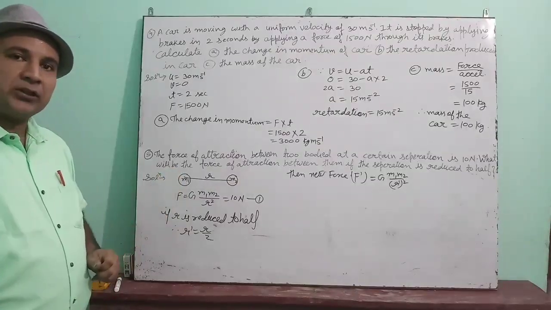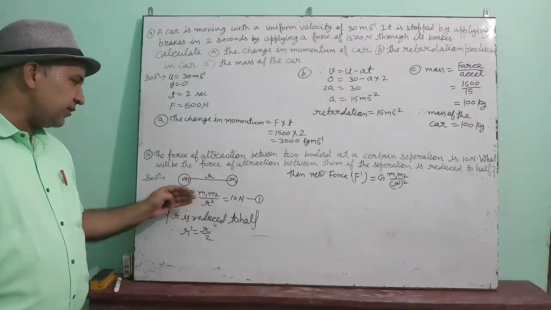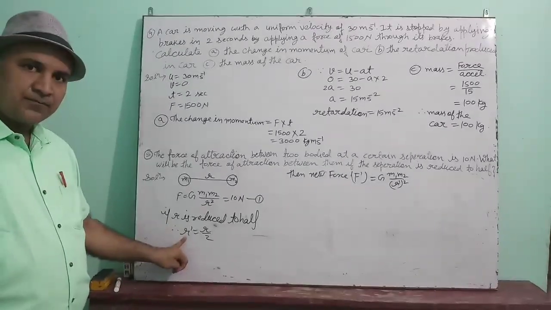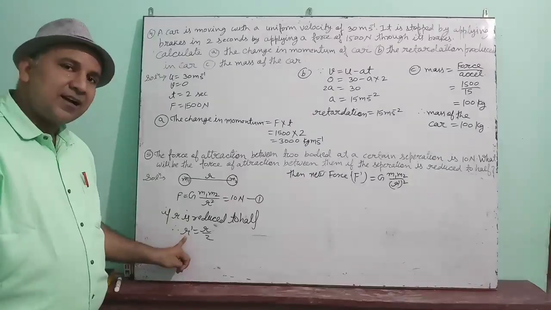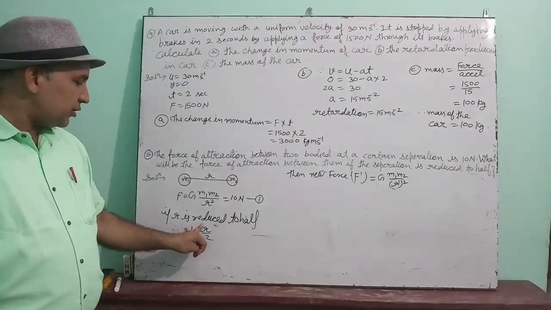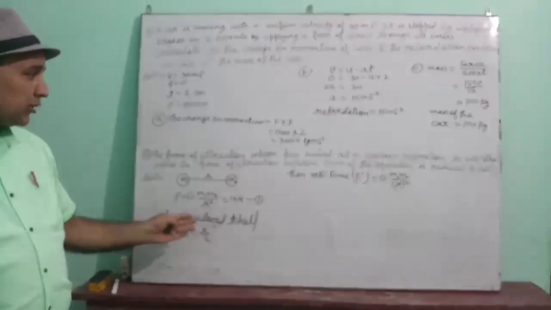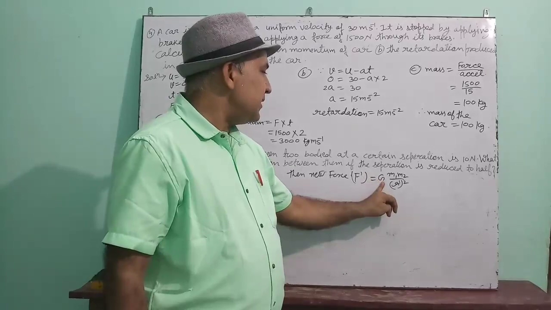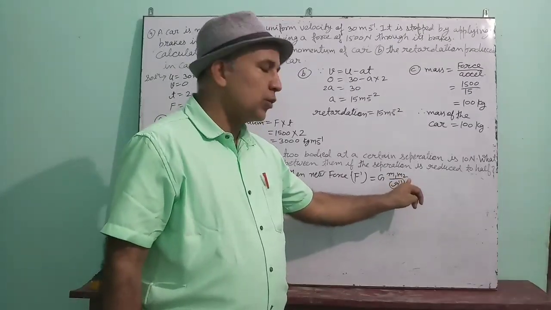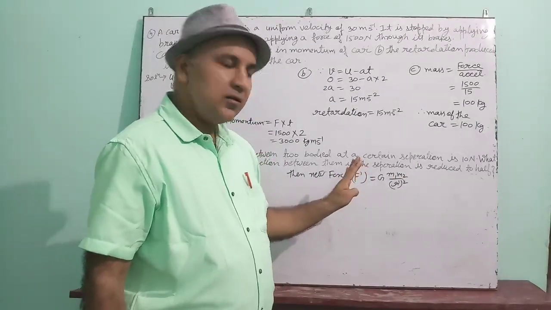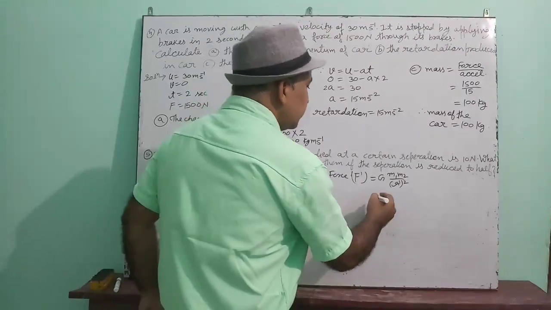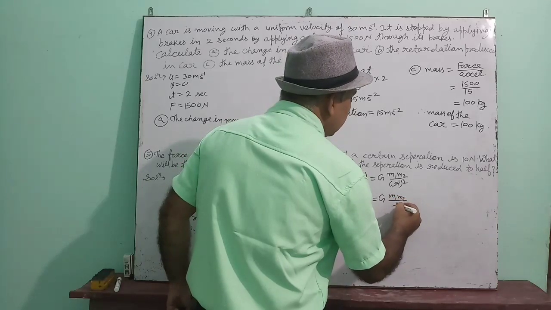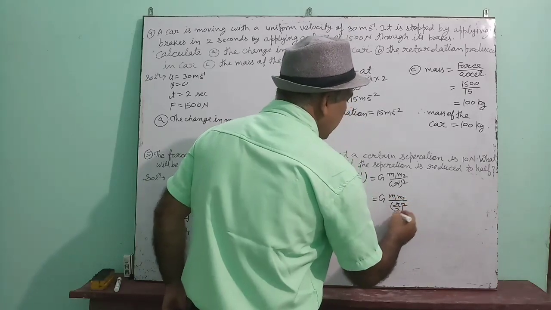It is given 10 Newton. Now the question is asking, if separation is reduced to half. Suppose the new separation is r dash. That means it will be equal to r by 2. Now the new force, if new force is F dash, then it should be G m1 m2 upon r dash whole square. Is this clear? Now put the value of r dash here. G m1 m2 upon r by 2 whole square.